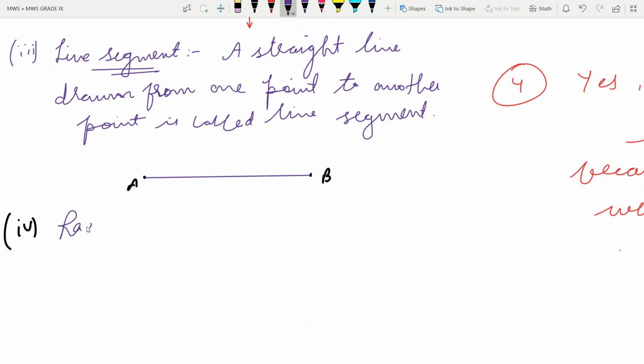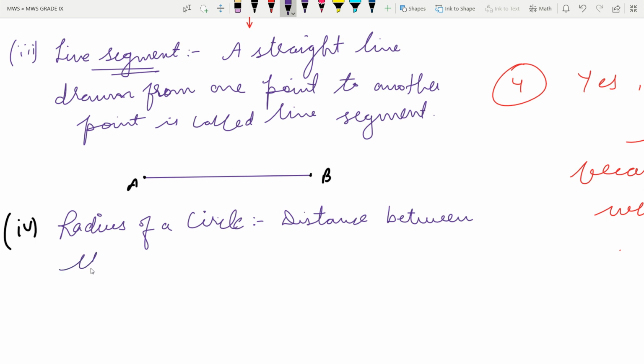Then fourth is the radius of a circle. A very easy definition: the distance between the center of a circle to any point on the circle.